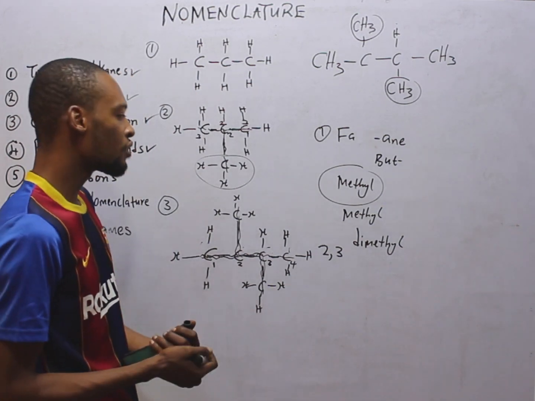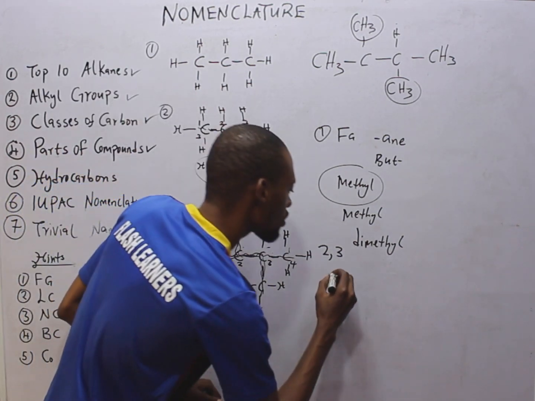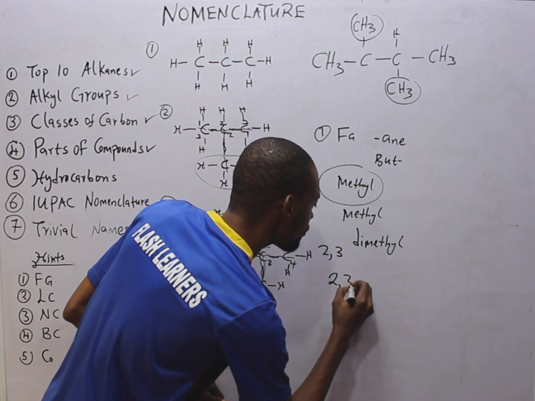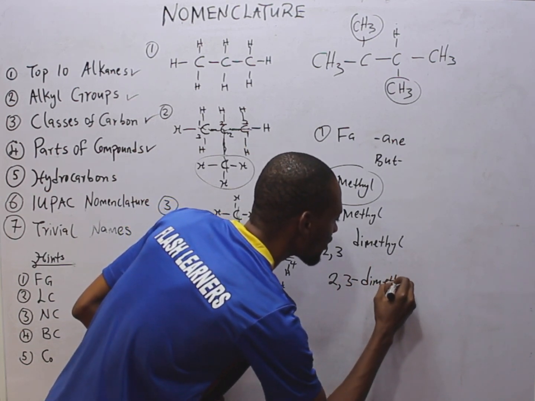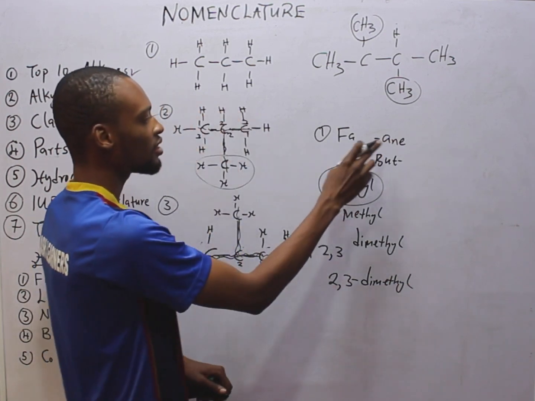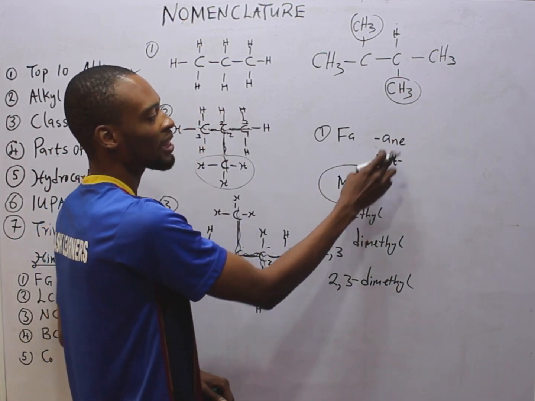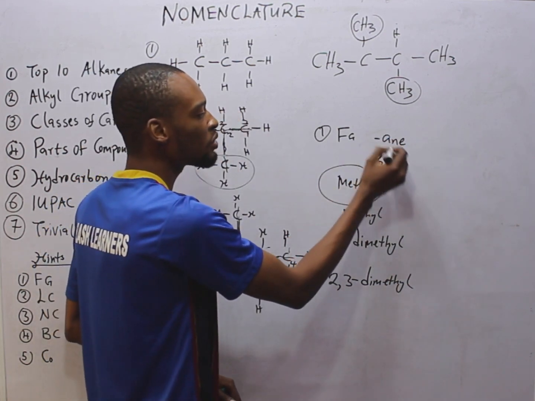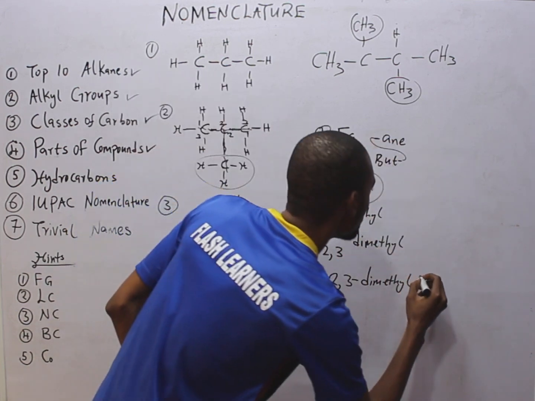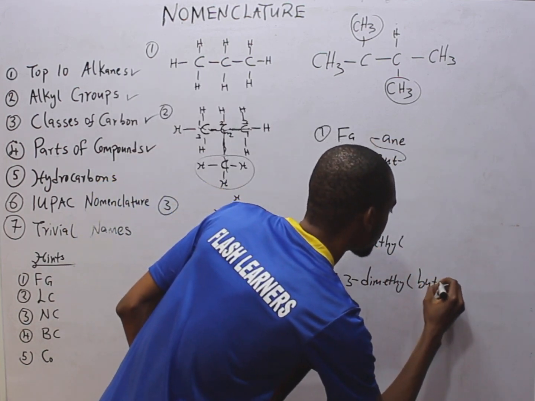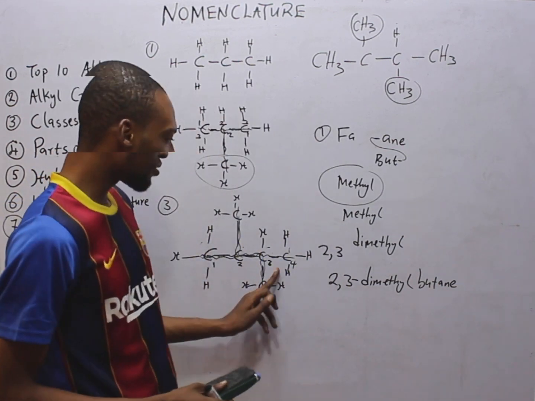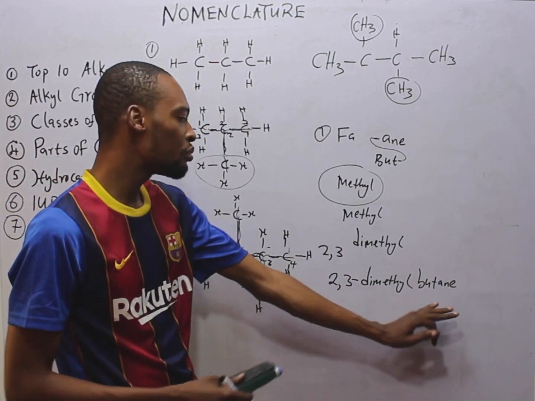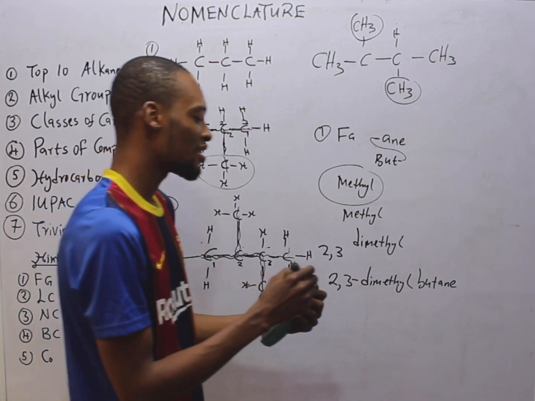So therefore, representing it, you say 2, 3 dash dimethyl. And look at, it is both 4 carbon and it's an alkane, giving us butane when you combine. So dimethyl butane. So if you say this is 2, 3 dimethyl butane, you are correct.